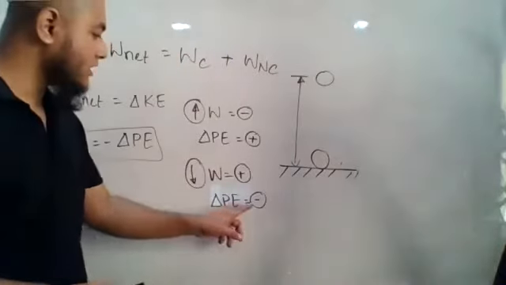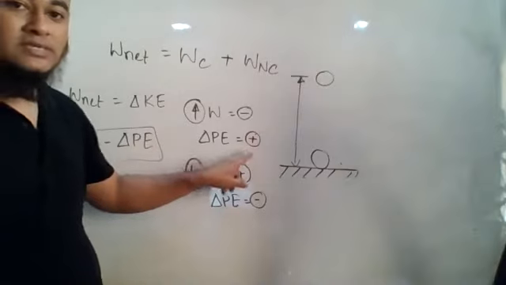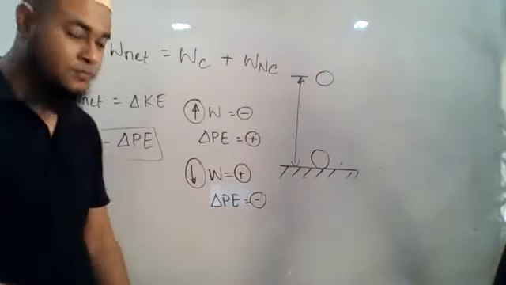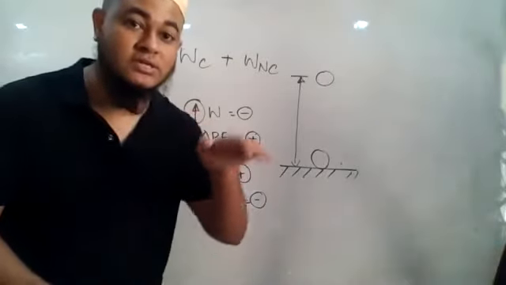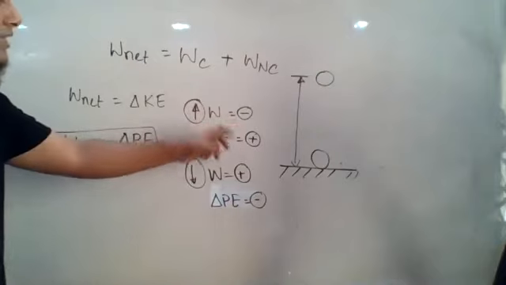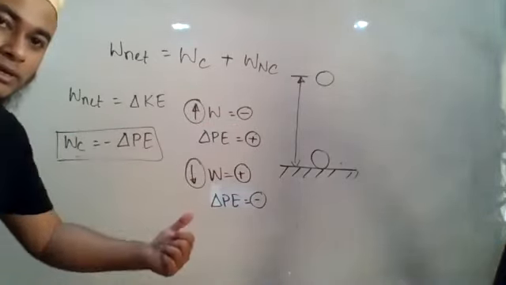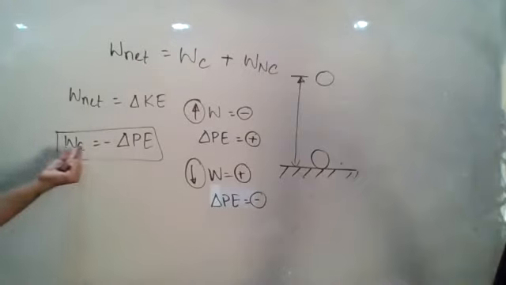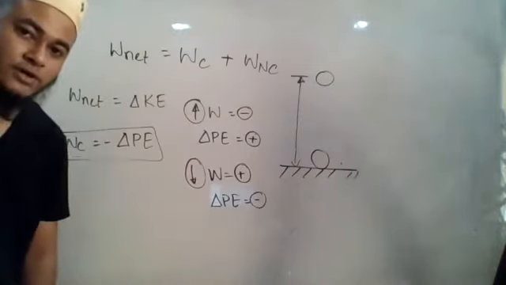So here also it will indicate, see, while it was going up, the potential energy was increasing, so plus indicates an increase of potential energy. Here the potential energy change is minus, it shows that the potential energy is decreasing, right? So in both the case we can see that they are opposite to each other. If one is positive, another one will be negative. That is why, showing that opposite relation between them, we put that the work done by the conservative force is negative change of potential energy. Do you understand my point now?